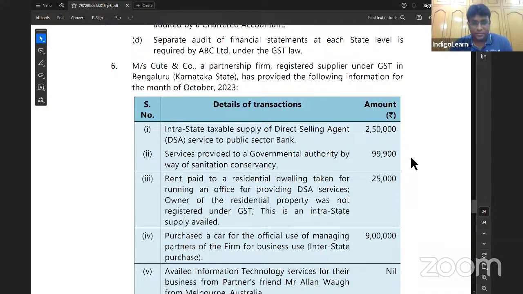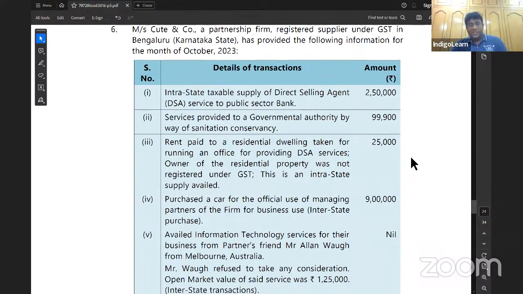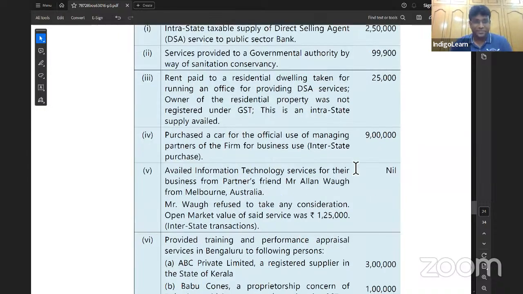Next. Rent paid. What is that line, my dear friends? Rent paid to a residential dwelling taken for running office for providing DSA services. Owner of the property was not registered under GST, and this is an intrastate supply availed. So straight answer, my dear friends, this transaction will be covered under a reverse charge mechanism because supplier is giving what on rent? Residential property on rent. And what is the receiver? Receiver is the registered person. So obviously this transaction is covered under RCM, my dear friends. No doubt about it.